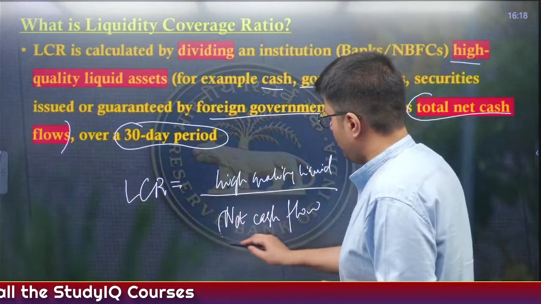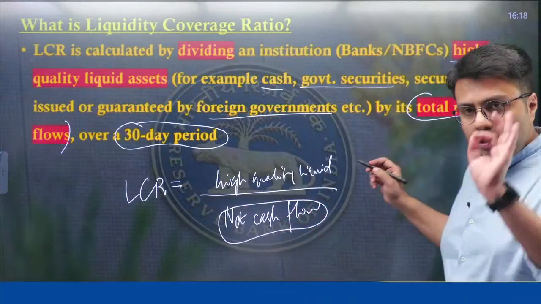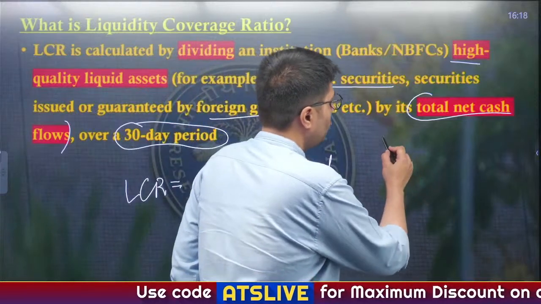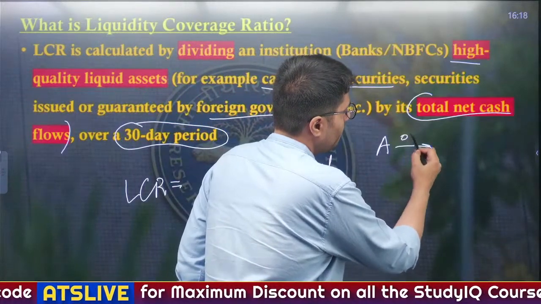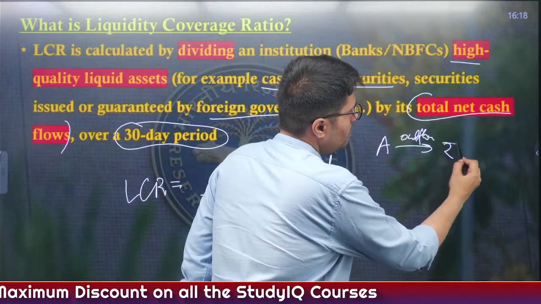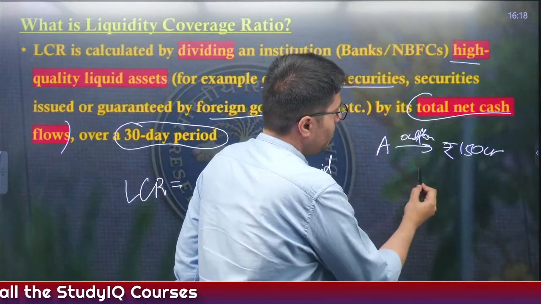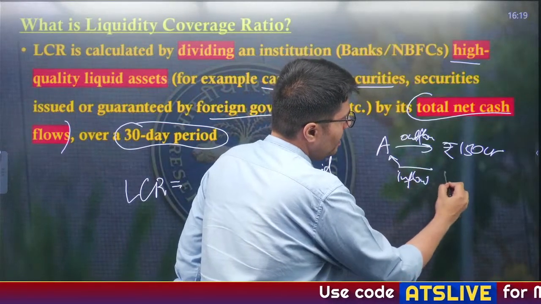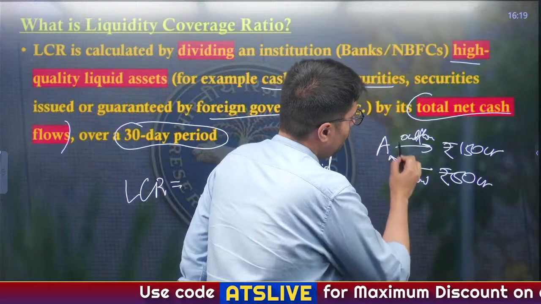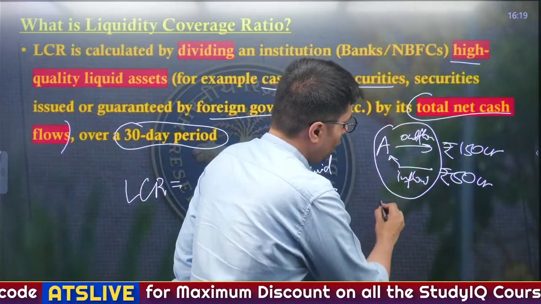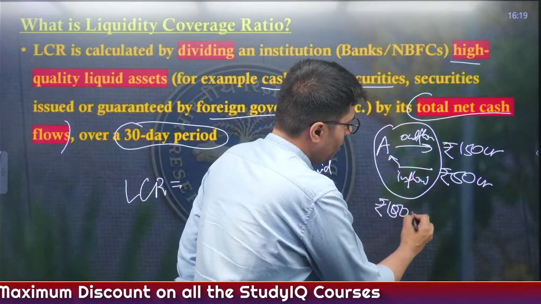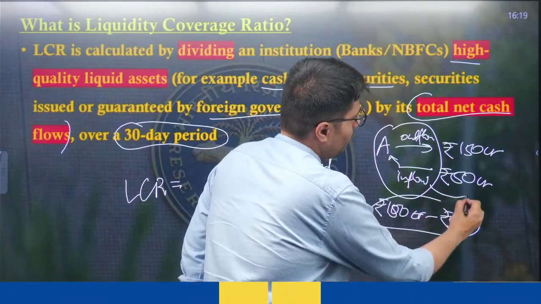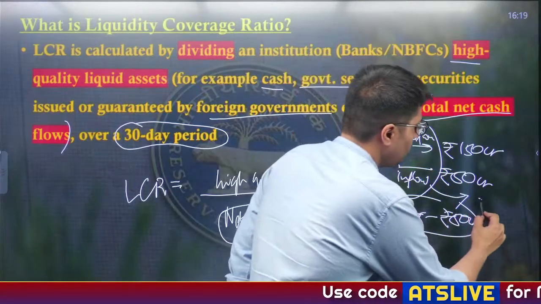Now, what is net cash flow? Let me highlight it very simply. Suppose a very big private bank in India, bank A, in a 30-day period has net outflows, or money flowing out of the bank, of rupees 150 crore. And the money coming inside the bank, that is inflow to bank A, is rupees 50 crore. So, what is net outflow of the bank? Net outflow is 150 crore minus 50 crore. So, net outflow of bank A for a 1 month period becomes rupees 100 crore.